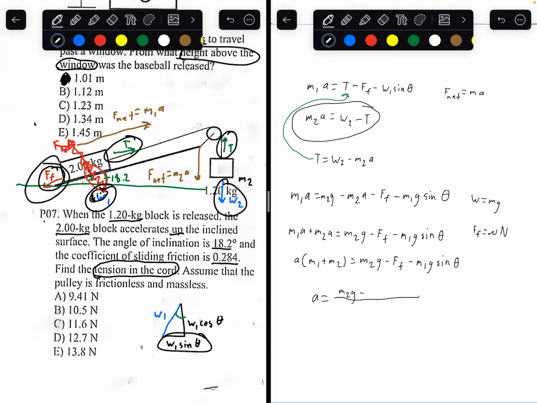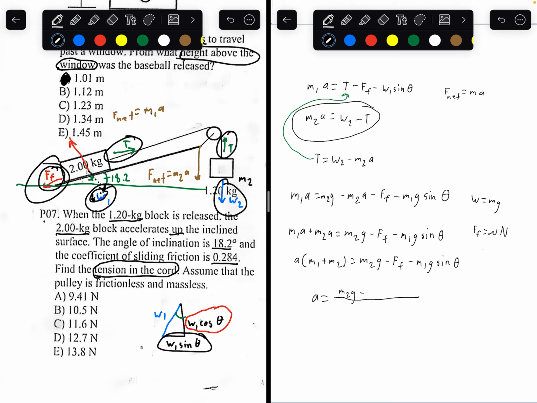And remember the normal force all the way back here? That normal force is equal to the component that it canceled out with. So the normal force is equal to this component here, W1 cosine theta. And we know W1 is just mass of 1 times gravity.